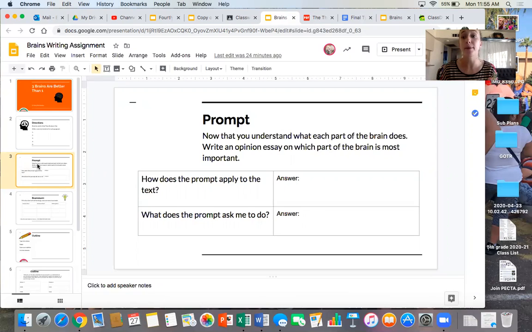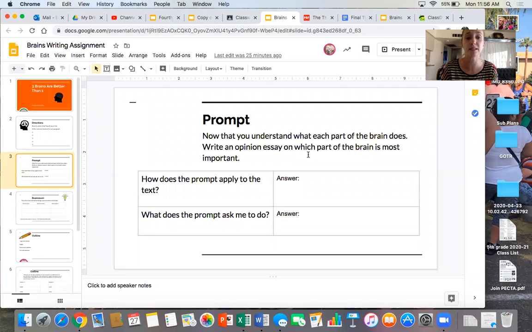Remember, an opinion essay doesn't have a wrong answer. I could think the emotional brain is most important, somebody else could think the thinking brain is, and somebody else the survival brain. None of us are wrong. We just have our own opinion about it.